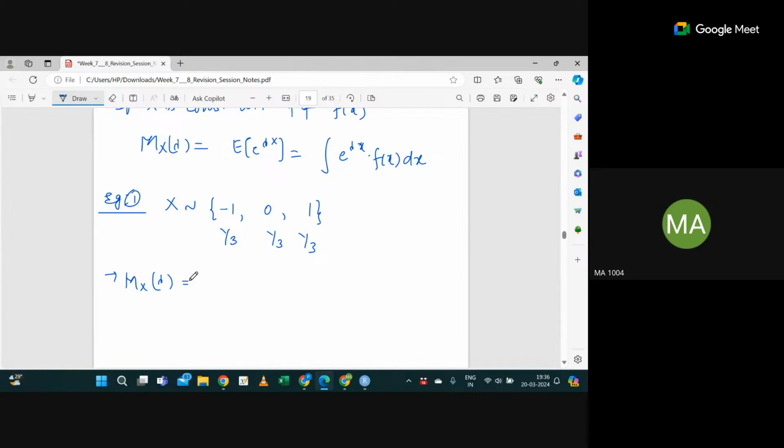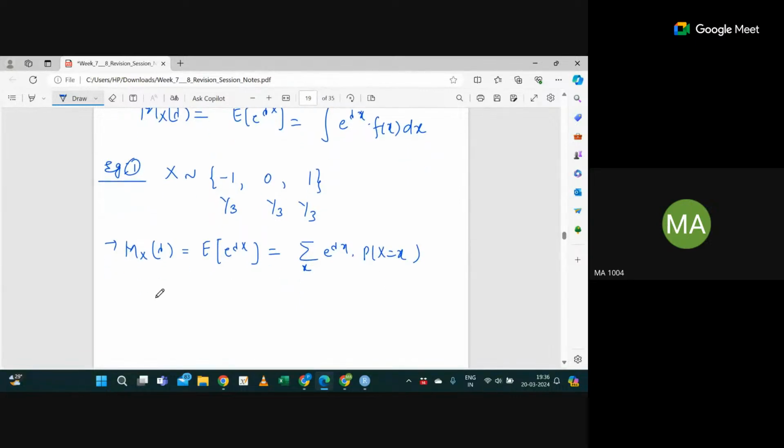Should I do the first question? Okay, let me do it. This is discrete, first of all. So it will be the expectation of e raised to the power lambda x, which is the summation throughout the range of x of e raised to the power lambda x into probability x equal to x.